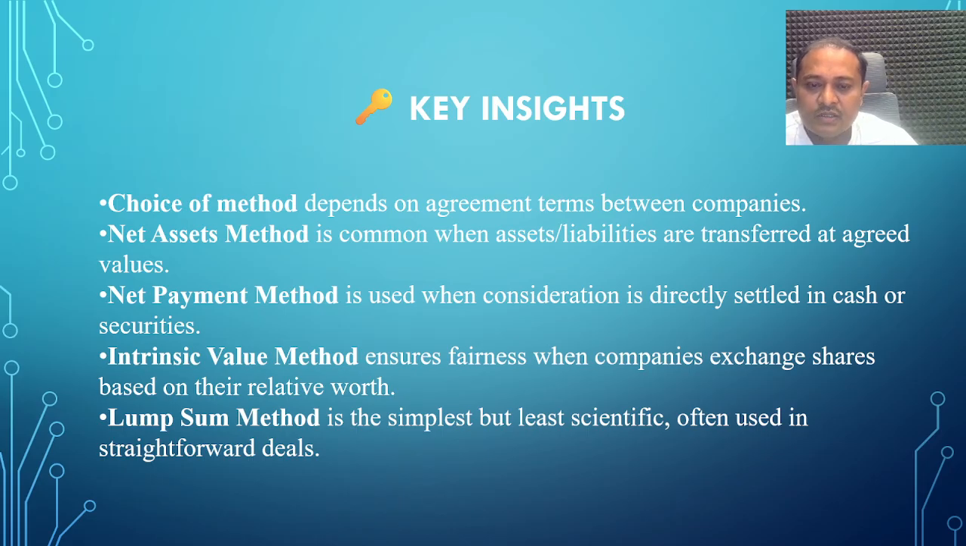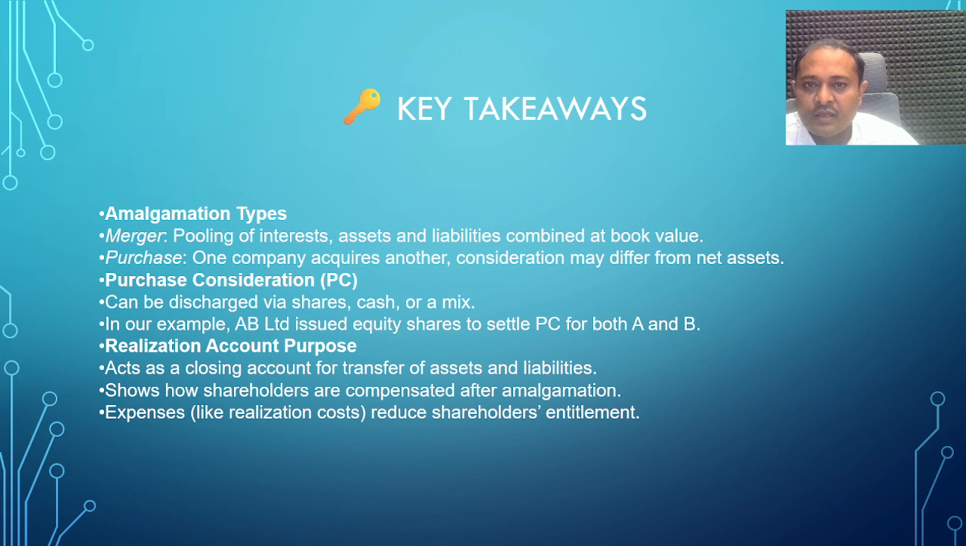In the lump sum method, while observing both the companies' assets and liabilities, the new company decides the purchase consideration amount. Key takeaways. In amalgamation, there are some key important points. The first is a merger, pooling of interest, where assets and liabilities are combined at book value. In purchasing a company, one company acquires another, and consideration may differ from the net assets. Purchase consideration will be decided in a written format.